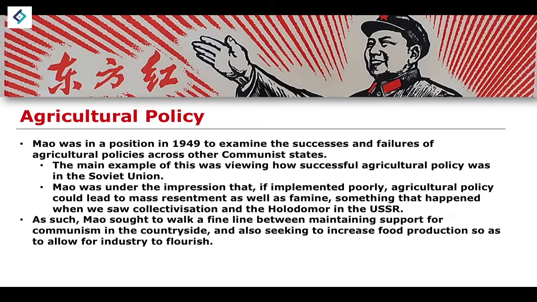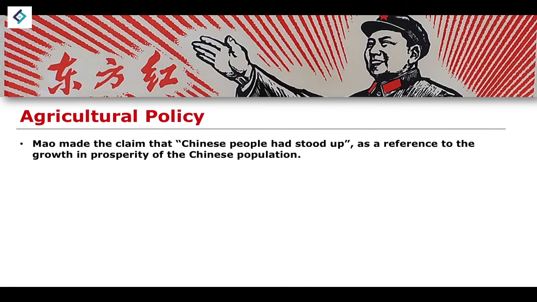So instead, Mao sought to walk a fine line between maintaining support for communism in the countryside, where the majority of the support came from in the first place, and then also trying to increase food production to allow for industry to flourish, because he realized that when it comes to economic policy, you have to examine it through the lens of both agriculture as well as the building of Chinese industry.